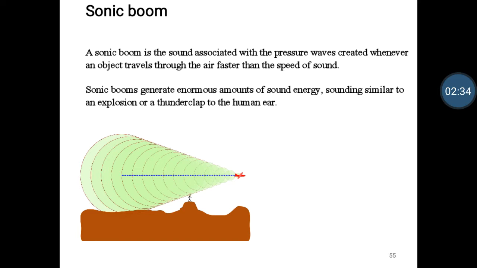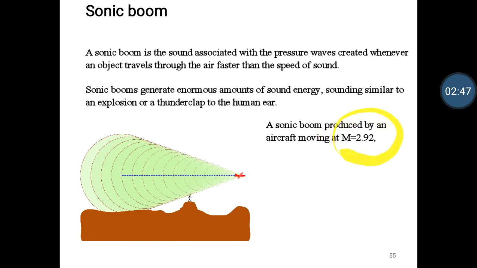An aircraft is flying from left to right as shown in this figure, and it has a Mach number equal to 2.92, which definitely states that the aircraft is traveling at supersonic speed. Since it is traveling at supersonic speed, it will generate a Mach cone as shown in this figure. Now a man is standing on a hill, on high ground, but he is still outside this Mach cone. That means he is in the zone of silence, so he cannot hear the sound of this aircraft.